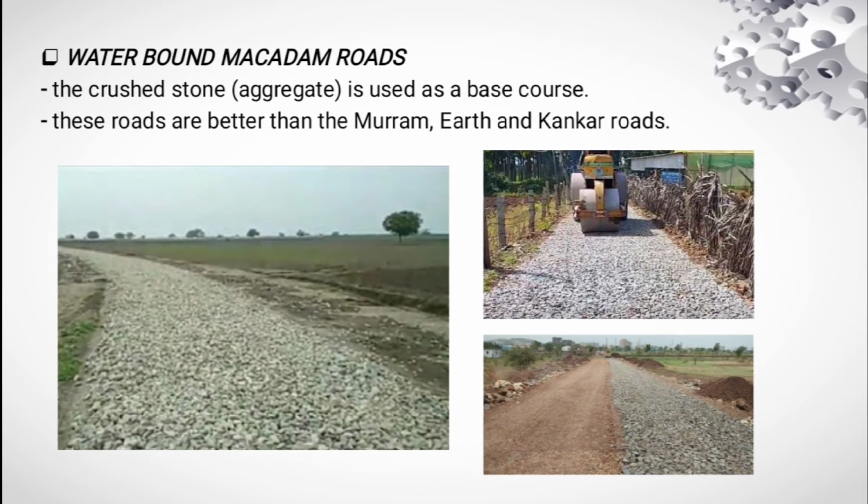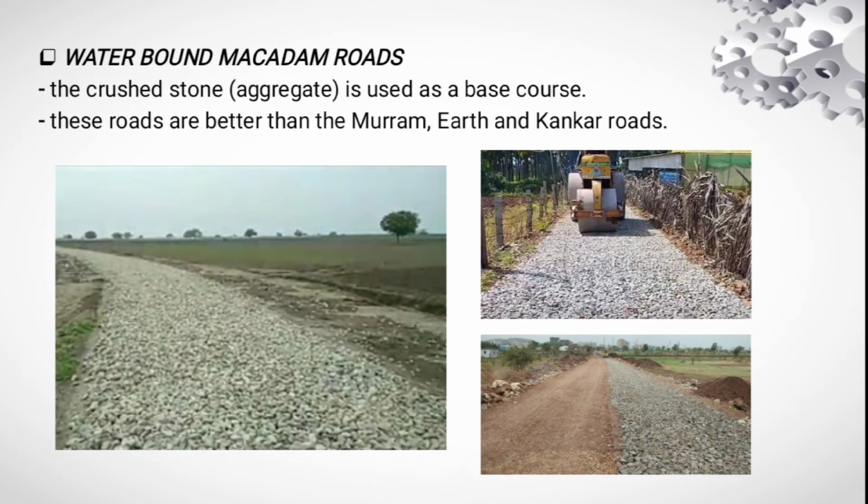Waterbound Macadam roads. This type of road is also called a WBM road. The crushed stone or aggregate is used as a base course. WBM roads are laid in layers, with aggregates on the surface as a layer having 10 cm thickness. Water is sprinkled on each layer and then rolled for a better finish. These roads are better than the Muram, earth, and kankar roads.